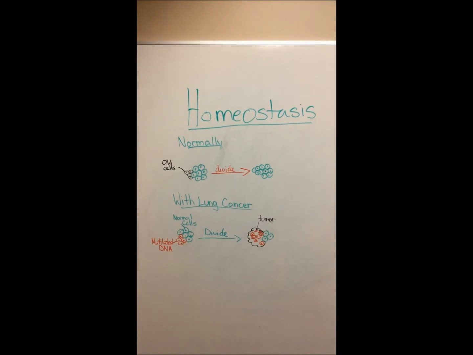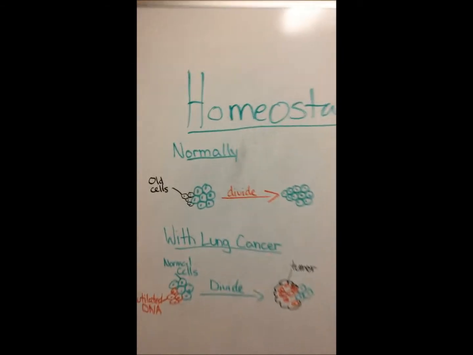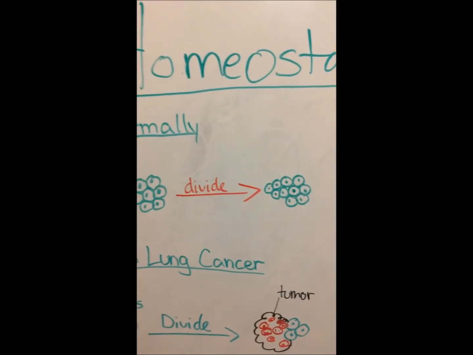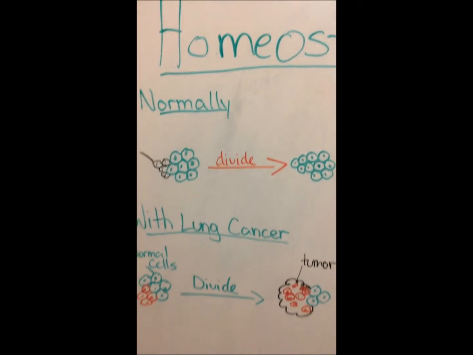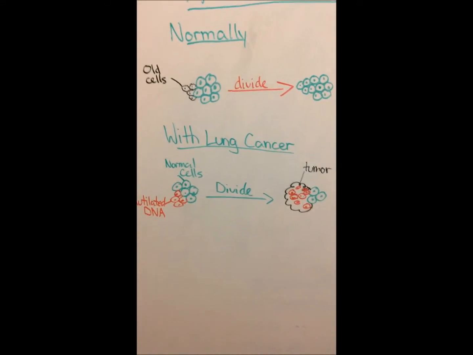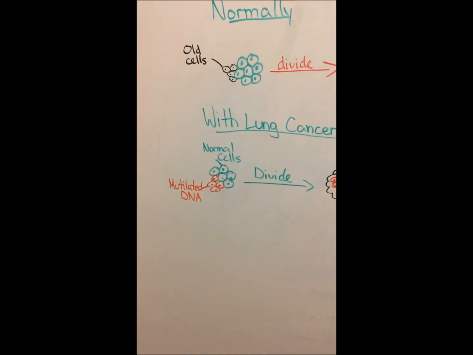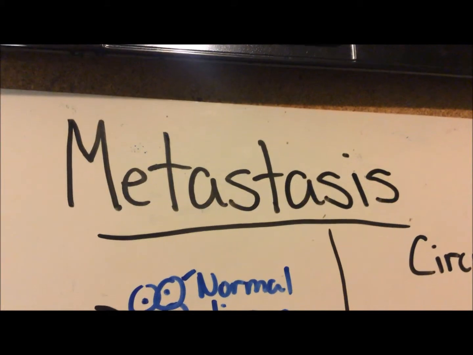Lung cancer affects the homeostasis of the body, as normally cells divide at a rate to replace old cells and to maintain homeostasis. This is controlled by the cell's DNA, but when the DNA becomes mutated, like with cancer cells, it can cause these cells to divide uncontrollably. A cell will start to divide uncontrollably and form a mass of uncontrolled cells called a tumor. The spread of cancer in the body is called metastasis.